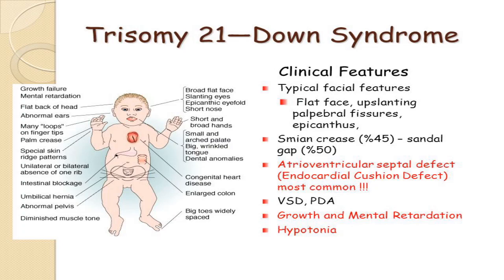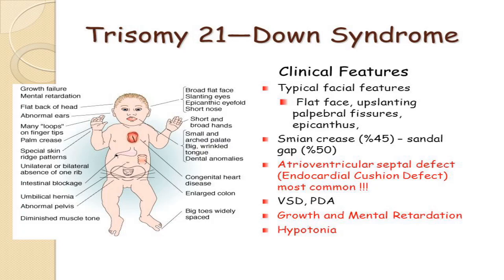Now let us first understand what is Down syndrome. Down syndrome is a condition in which a child is born with an extra copy of their 21st chromosome. Hence its other name is trisomy 21. This causes physical and mental developmental delays and disabilities. Many of the disabilities are lifelong and they can also shorten life expectancy. However, people with Down syndrome can live healthy and fulfilling lives.